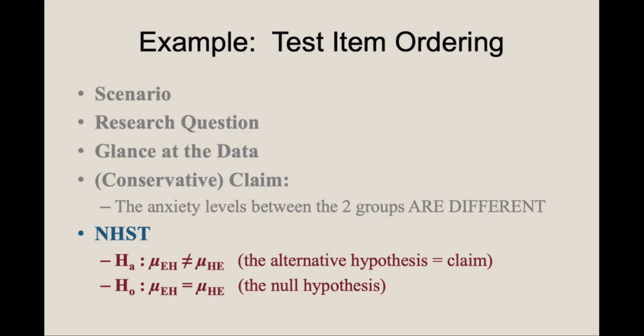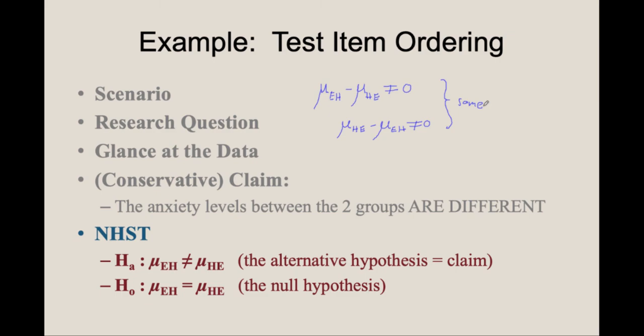Now, in this case, the order doesn't matter. What does that mean, the order doesn't matter? Well, it doesn't matter if it's a two-tailed test. If it's a one-tailed test, then the order does matter. What do we mean when we say the order matters? Well, when I write that they are not equal, I could capture that idea in two equally concise statements. I could say that the average from easy to hard minus the average from hard to easy is not equal to 0. Or we could switch the order of the subtraction and we would have the same result. The average of hard to easy minus the average of easy to hard is not equal to 0.